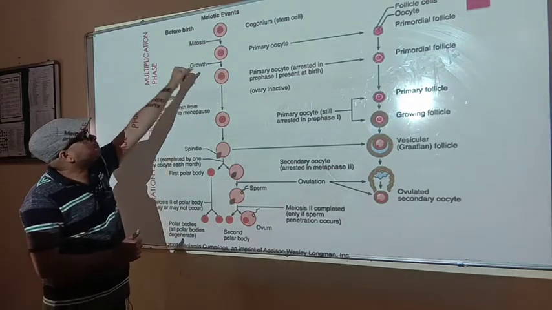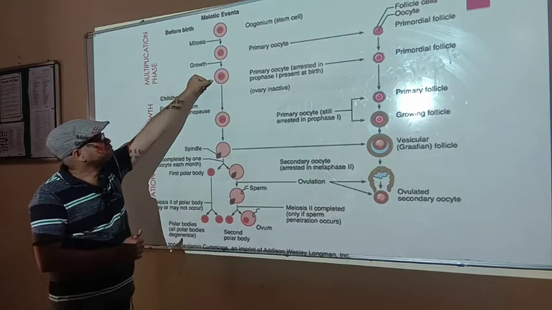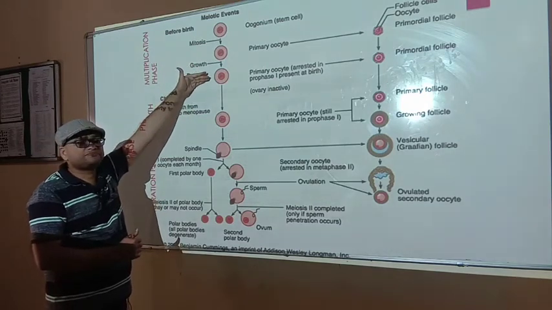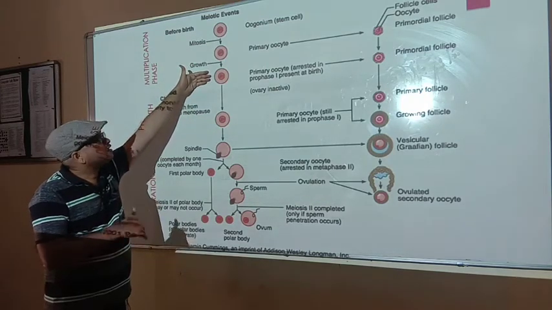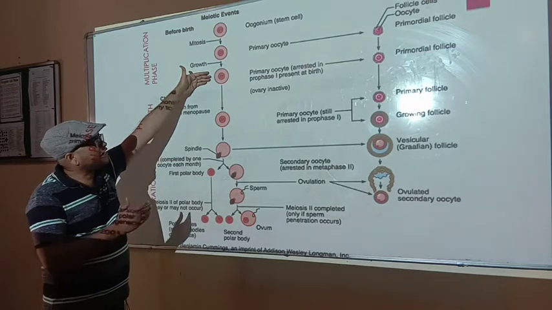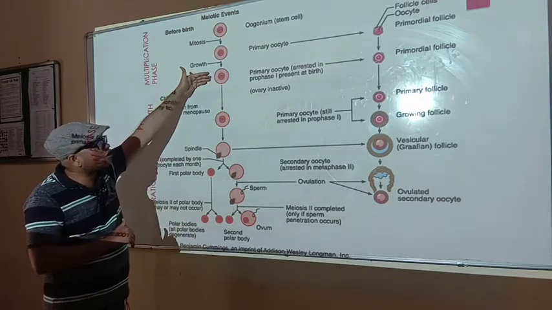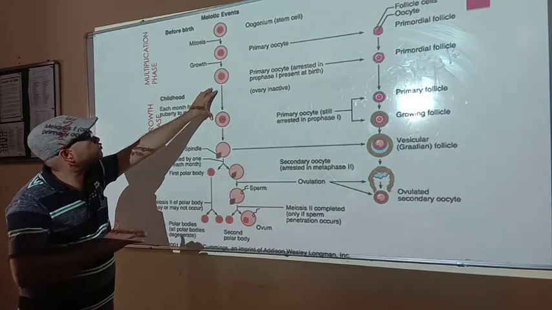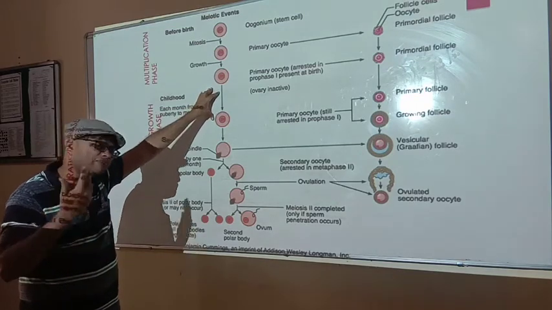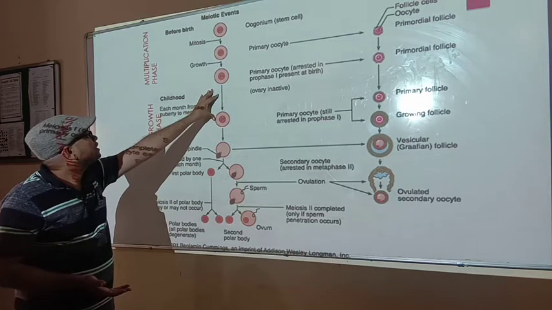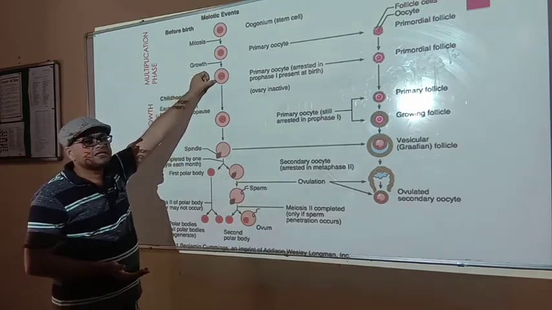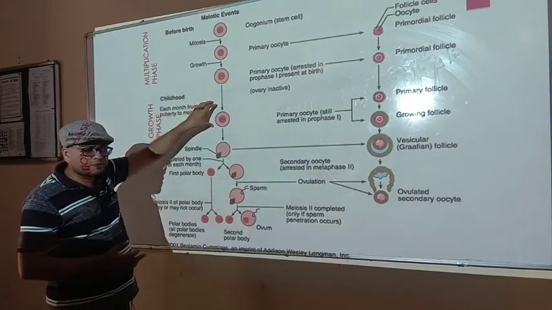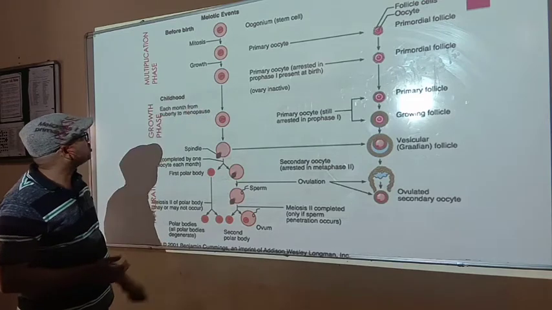And at the birth of the child, the primary oocyte gets developed, and from the birth of the child till the onset of puberty, the growth phase occurs. So, the growth phase is at least 10 to 12 years, and the primary oocyte is developing during this growth phase, and at the onset of puberty